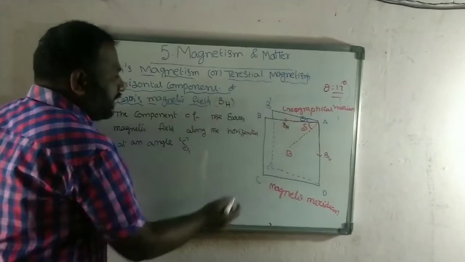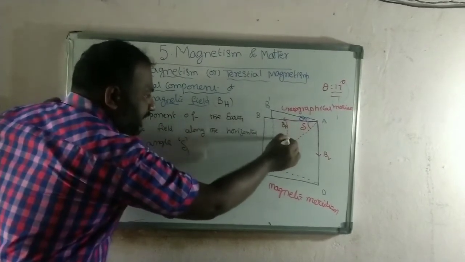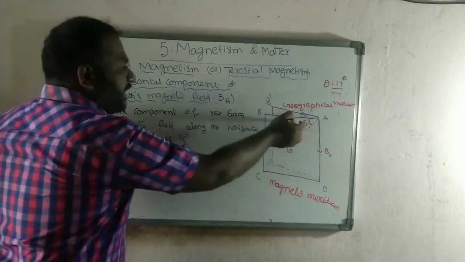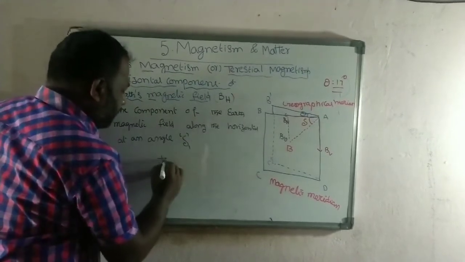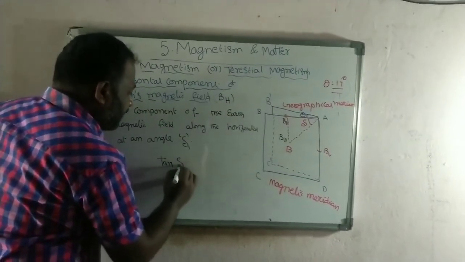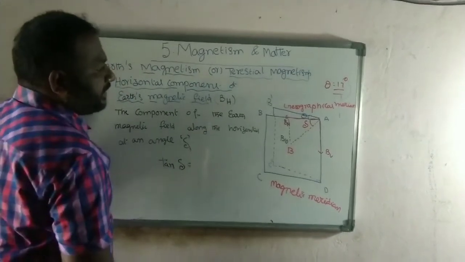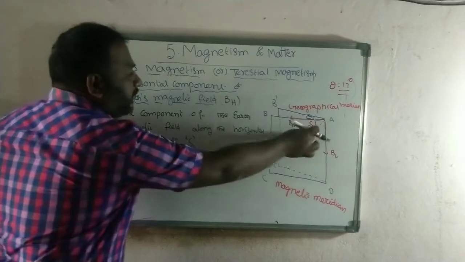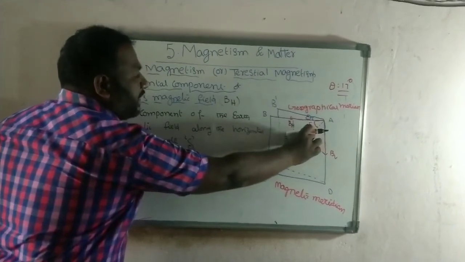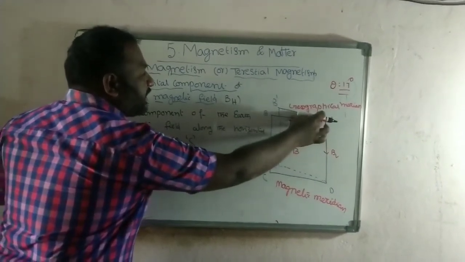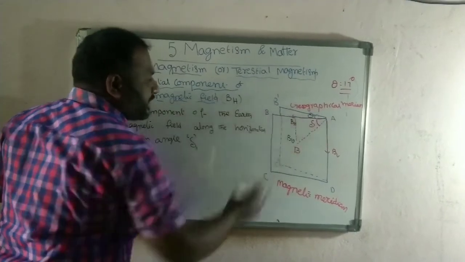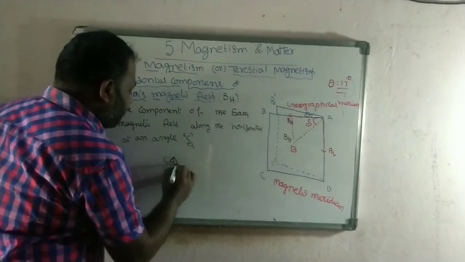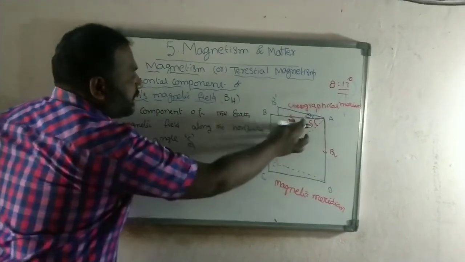So here, in this triangle, this line represents BV. Now it is a right angle triangle. The hypotenuse is B, the adjacent side is BH, and the opposite side is BV. So from the right angle triangle we write cos delta. What is cos delta?